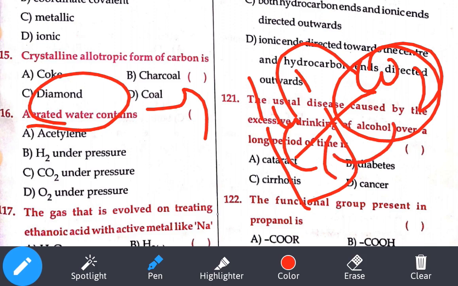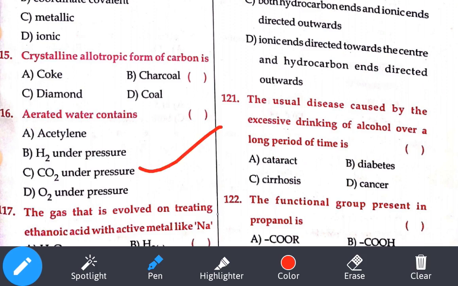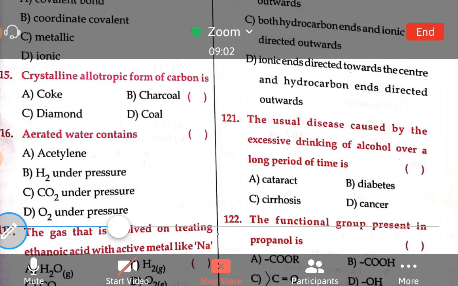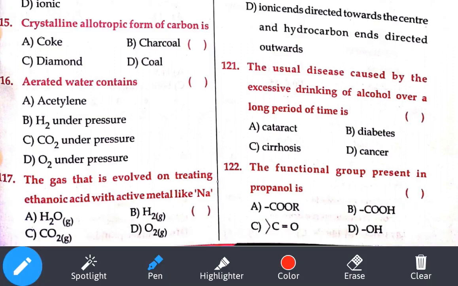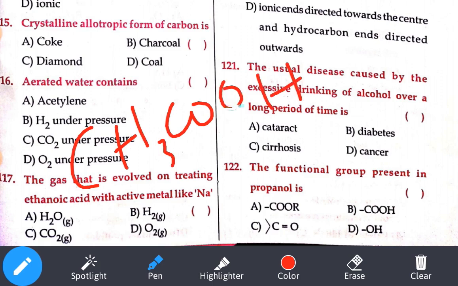Gas evolved in treating ethanoic acid with an active metal Na. Ethanoic acid means what? CH3COOH. To that we are adding Na. So hydrogen will be removed from it and Na will be added to it. So what is the gas formed here? That is our hydrogen gas, H2.